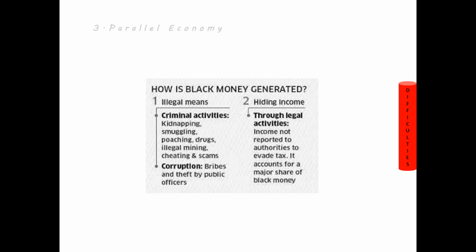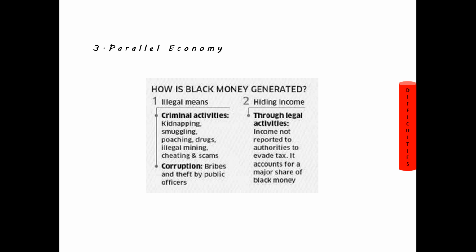And the third one is, friends, parallel economy. So what is this parallel economy? You can say the black market, the black money that is generated. There are two important categories in parallel economy. One is which is illegal, and the other is which is legal. But what is the difference? Illegal here refers to all the criminal activities.